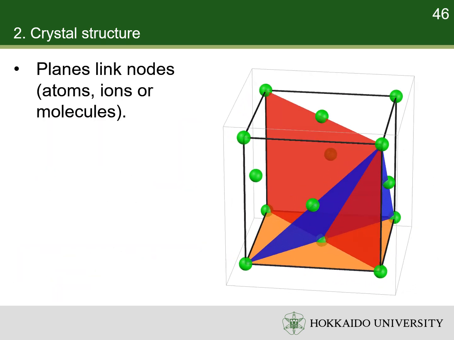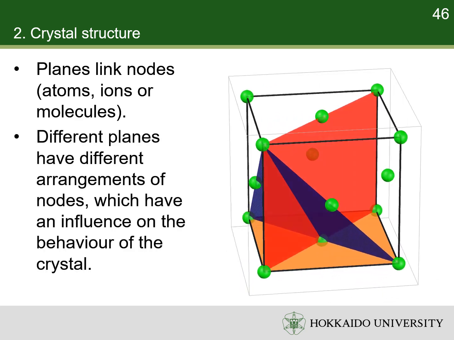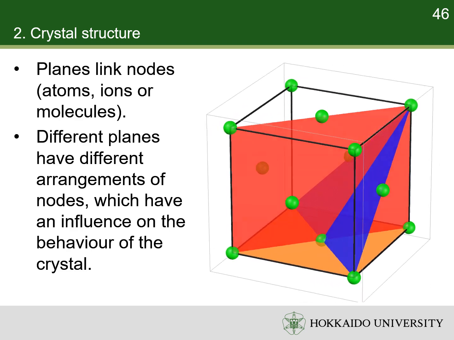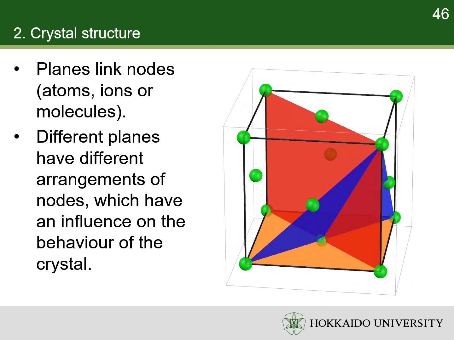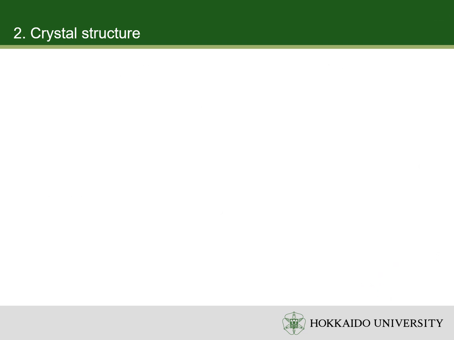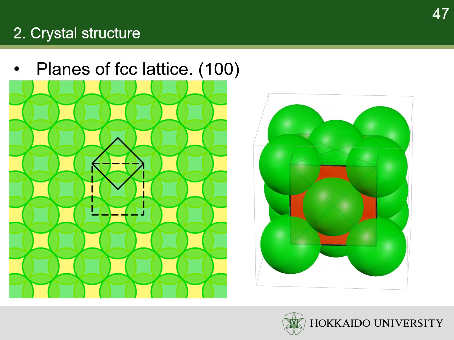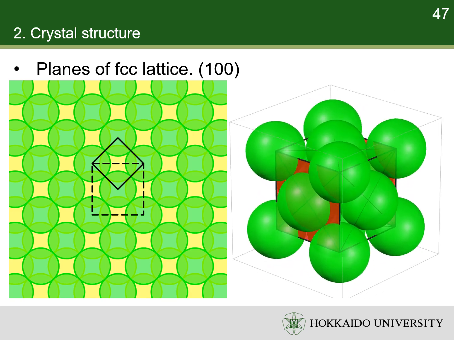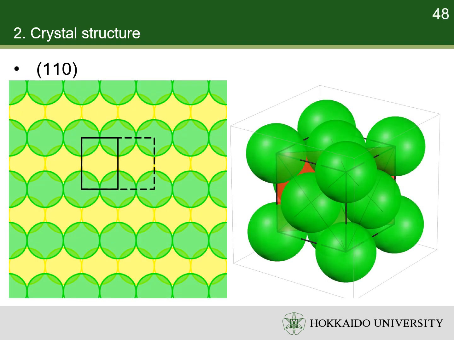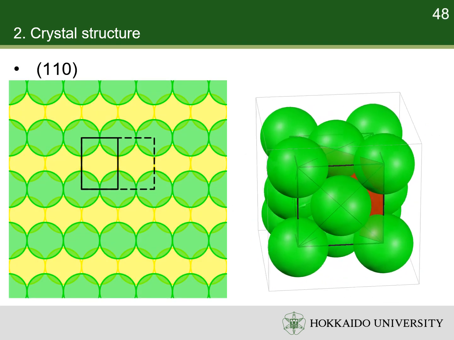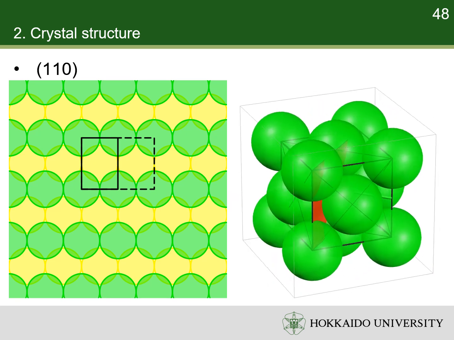Crystallographic planes are planes linking nodes, which are atoms, ions, or molecules. Different planes have different arrangements of nodes. The arrangements of nodes on the planes have an influence on the behavior of the crystal. For example, the points on the (1,0,0) plane of face-centered cubic structure form a 2-dimensional square lattice. The points on the (1,1,0) plane of face-centered cubic structure form a 2-dimensional rectangular lattice.